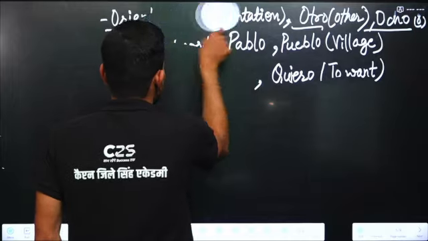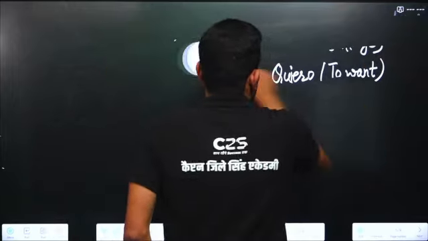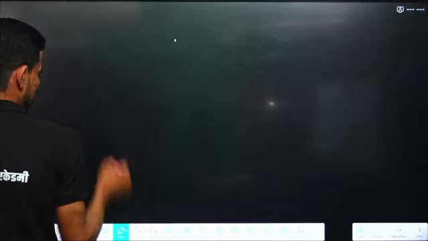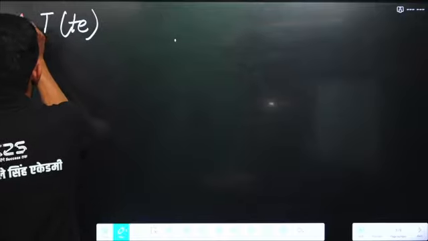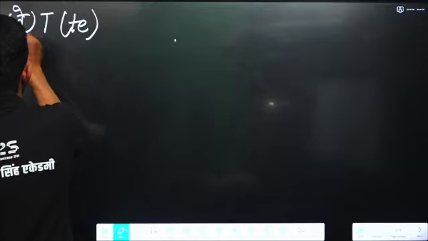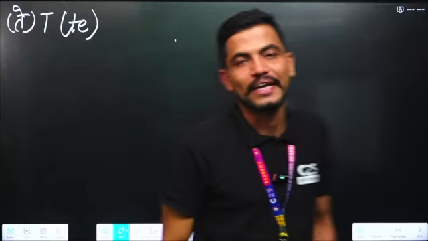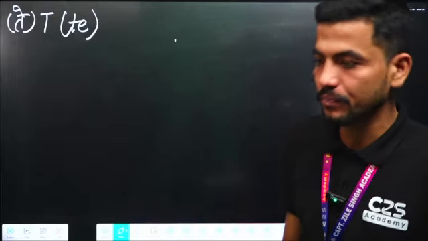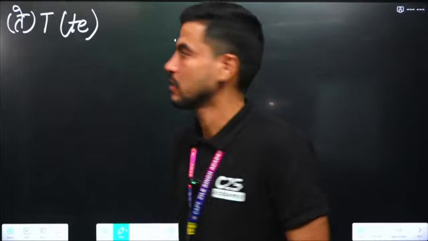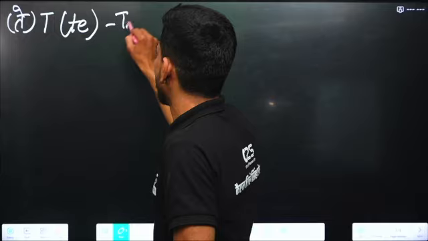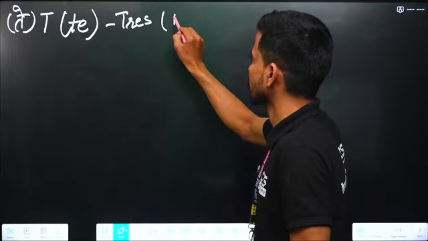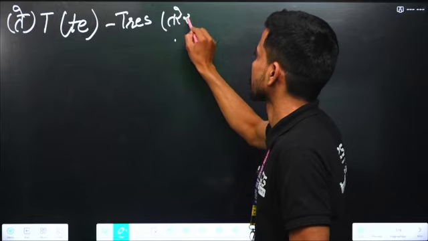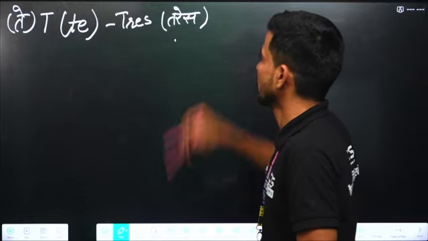The pronunciation of T is "te". For example, tres. Tres means three.